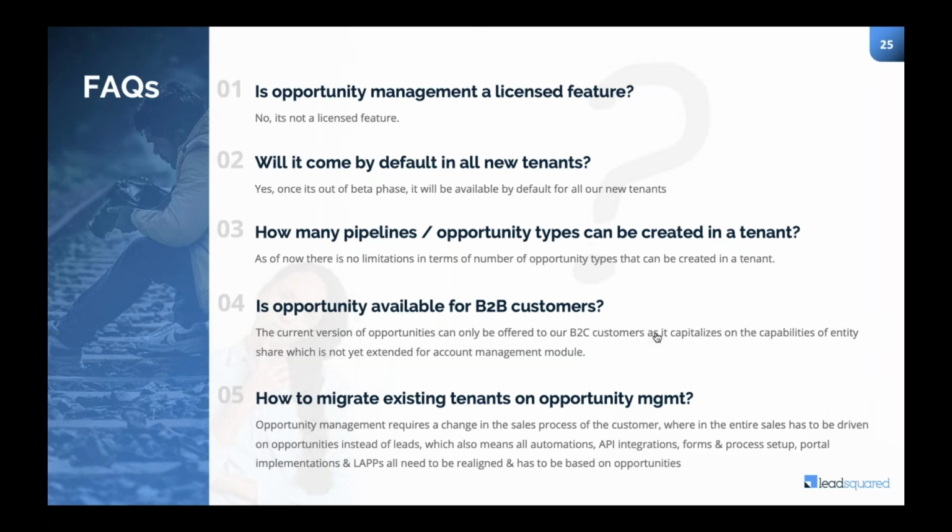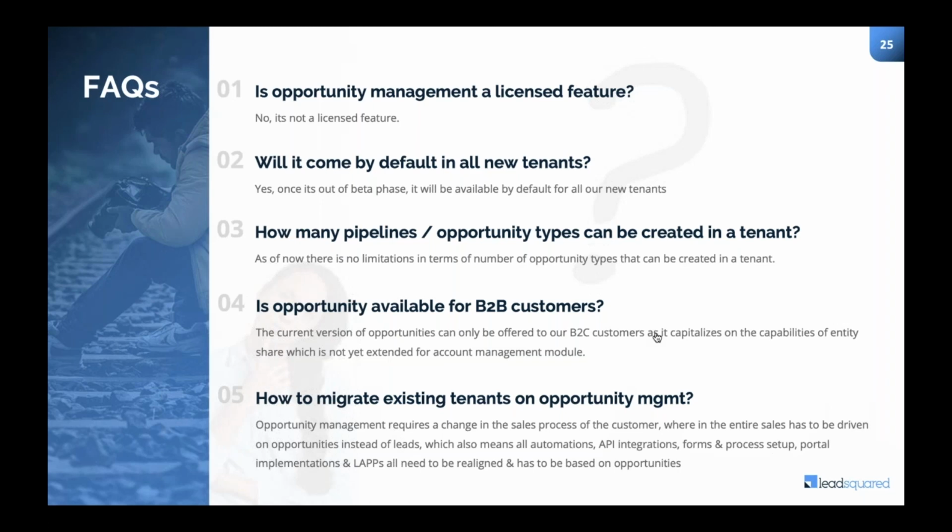Okay, so this question is important, which is the fifth question: how to migrate existing tenants on to opportunity management. So you already have an account with LeadSquared, and let's say you want to get onboarded to opportunity management. How do you do that? First step, all you have to do is reach out to your account manager, and he will help you out. Like I said, it cannot be enabled in the older accounts because of the architecture difference.